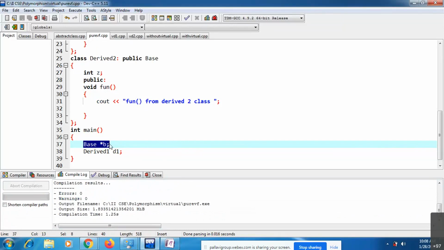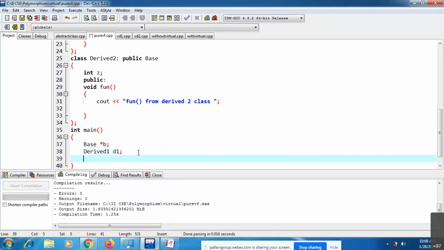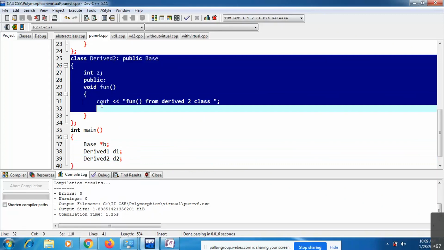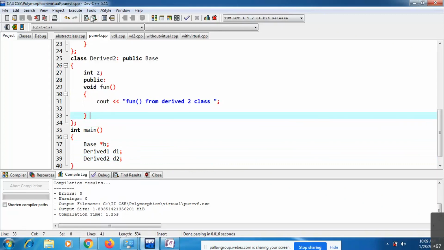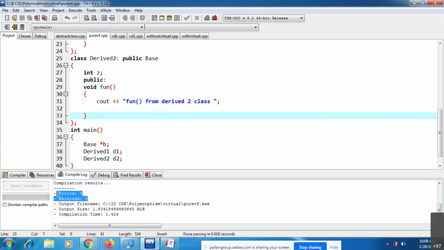You can create one pointer variable for abstract classes, but you cannot create an object for that particular abstract class. Now the next point is, I can create an object for derived 2 also, because this derived 2 also overrides that particular fun function. Now you can see, if I compile, you won't see any error. Zero errors.